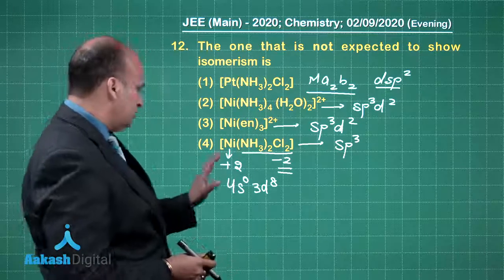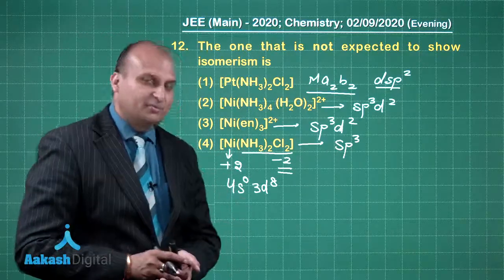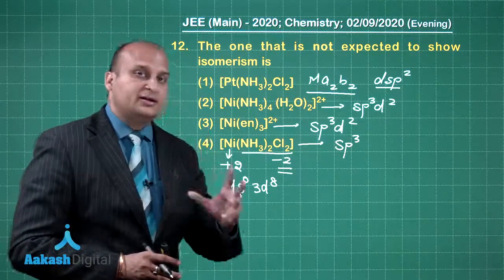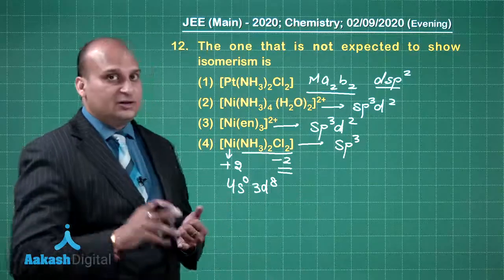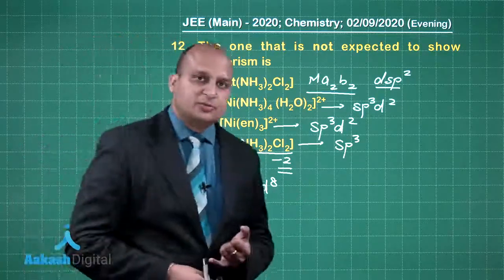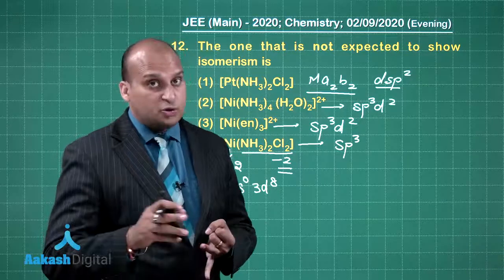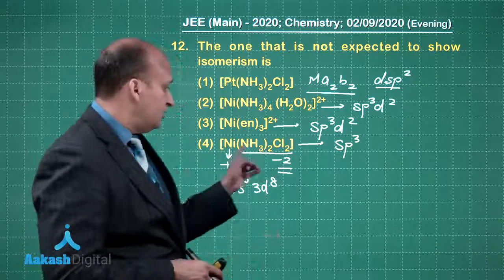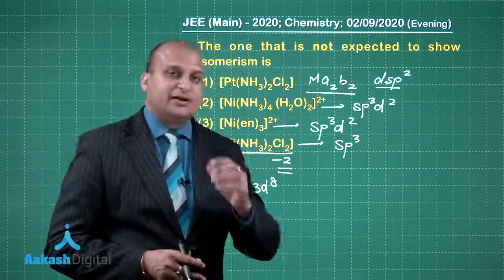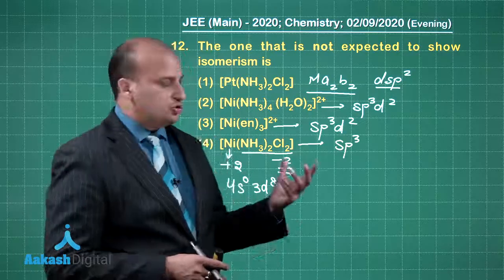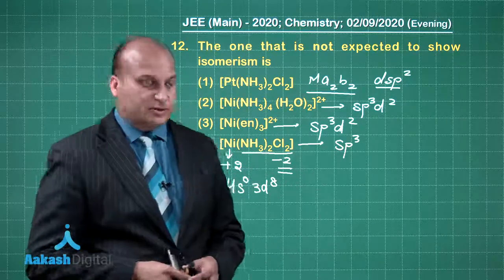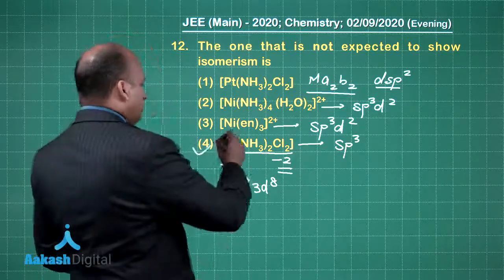So the structure that you will be getting will be having tetrahedral geometry. Now tetrahedral geometry is not showing the geometrical isomerism. Tetrahedral is not showing the optical isomerism. As you see, the ligands are same, and it will also not show the structural isomerism. So the correct answer is option number 4.